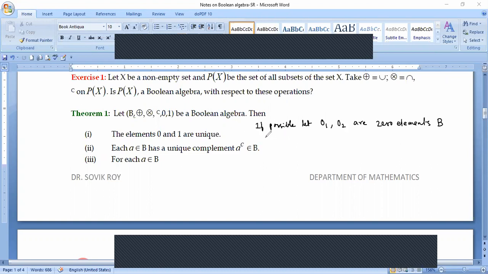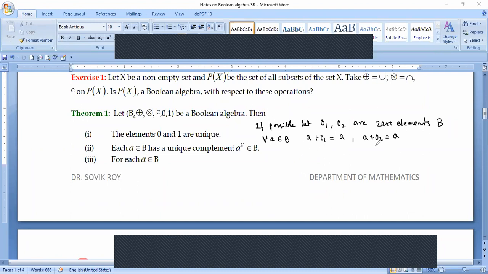Now, if it is so, then for all A belonging to B, A + 0_1 is equal to A, and A + 0_2 is also equal to A, because both 0_1 and 0_2 are playing the role of the zero element.